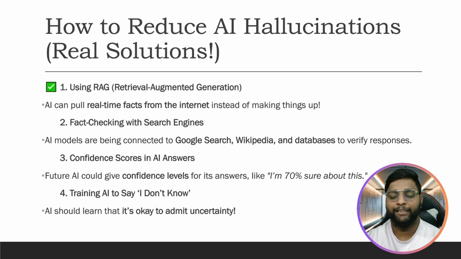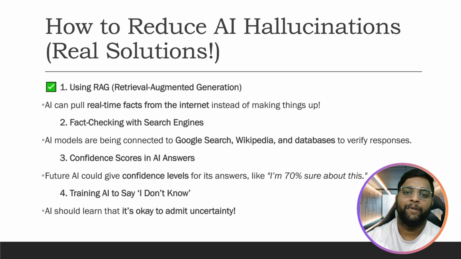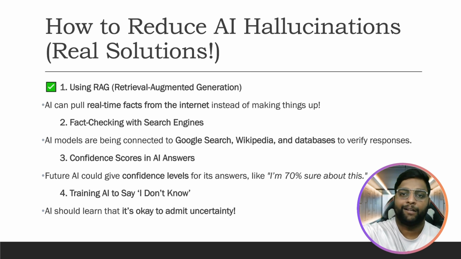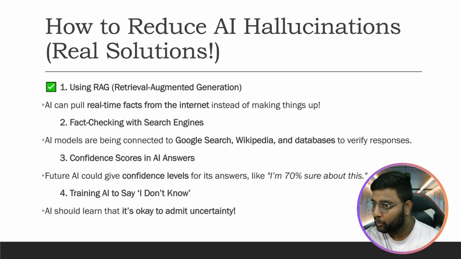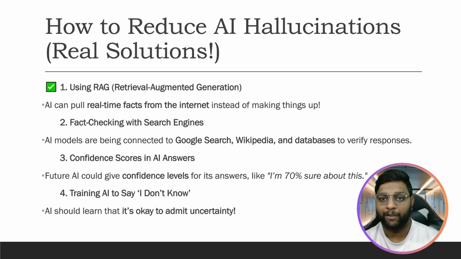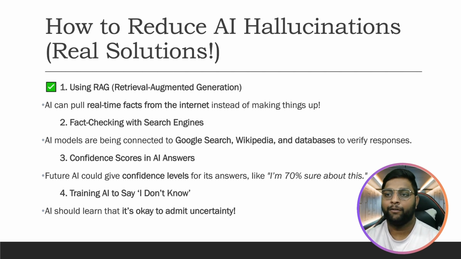For example, if you are a coder and you are going to write code in Django, it doesn't mean that you ask it, okay, right now I want to connect my Django with PostgreSQL, the model gives you code, and you immediately copy the code, paste it here, and run it. You have to go through the code line by line and see if it is making a mistake anywhere. If it is, repeat the question to it: why are you giving this particular point here? You are not using it here, then why are you giving it here? If you ask it, it will cross-check and provide you the correct answer.